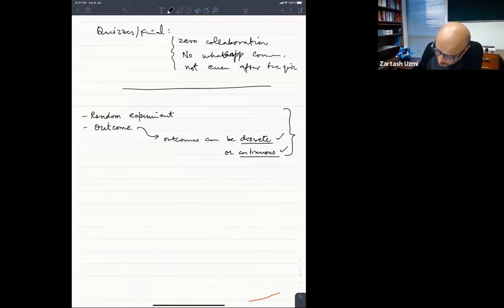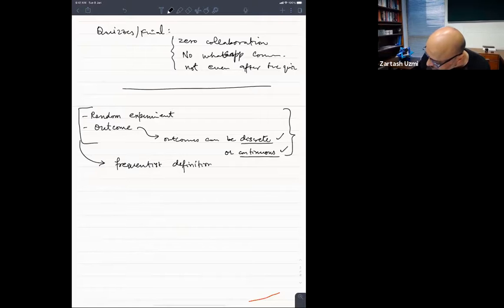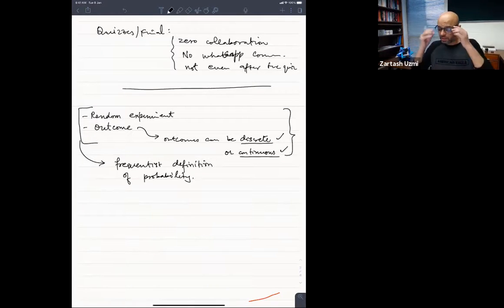okay. And this view gives us a definition of probability, although we will wait until chapter 2 to formally define probability, but I'll give you a rough idea of what probability is. So this would be the frequentist definition. There are many definitions of probability. This leads to the frequentist definition of probability. Okay. What that means is,